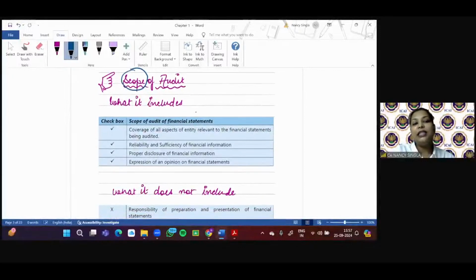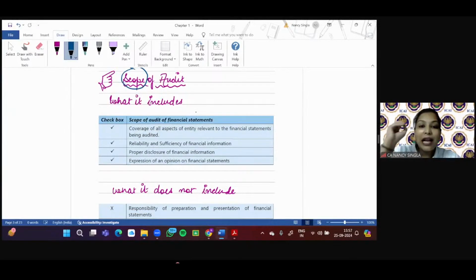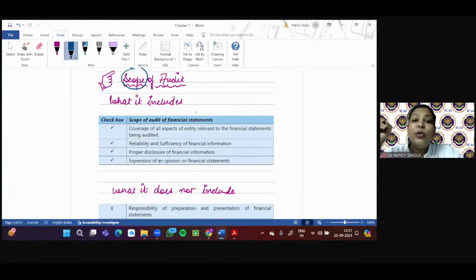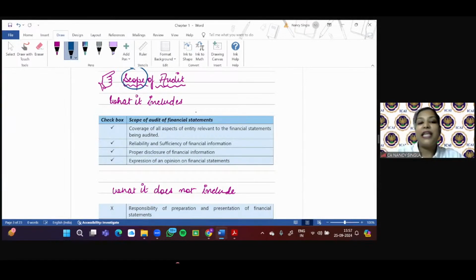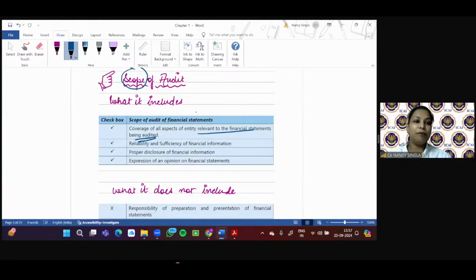Now, what is included in scope? Whatever aspects are there relating to the entity which are relevant to the financial statements being audited. If any aspect of the entity is relevant to the financial statements being audited, that will be covered within the scope of audit, right?